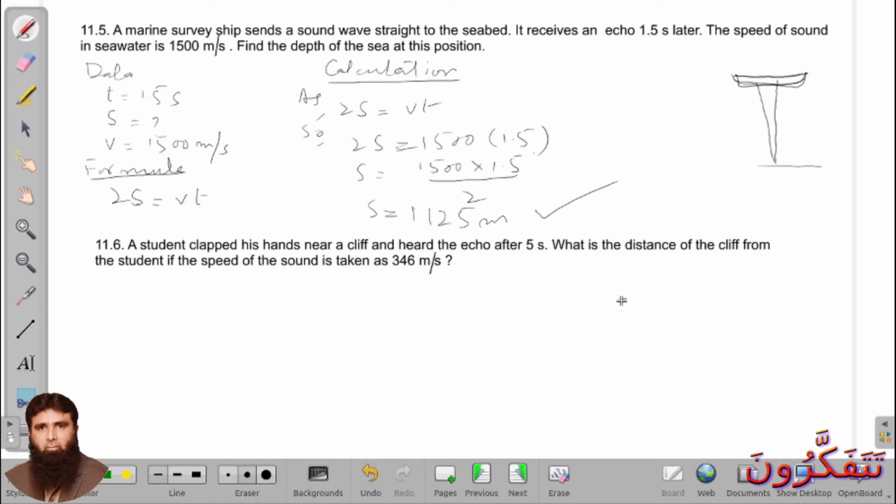So in the same way as in the above example, time is 5 seconds here, but the speed of sound in air is much less as compared to the seawater, which is 346 meter per second. Okay, you use the same formula, 2S is equal to Vt, and solve it yourself.